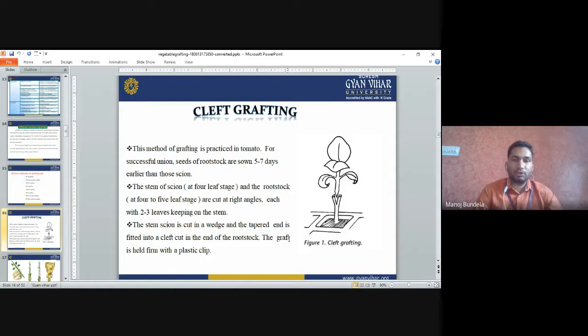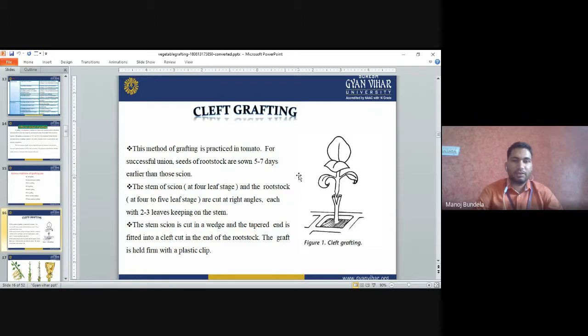The scion at the 4-leaf stage and the rootstock at the 4 to 5 leaf stage are cut at a right angle, each with 2 to 3 leaves kept on the stem. This is the rootstock and this one is the scion. When they reach the 4 to 5 leaf stage, we cut the rootstock and the scion, making a cleft-like cut, and both contain 2 to 3 leaves.